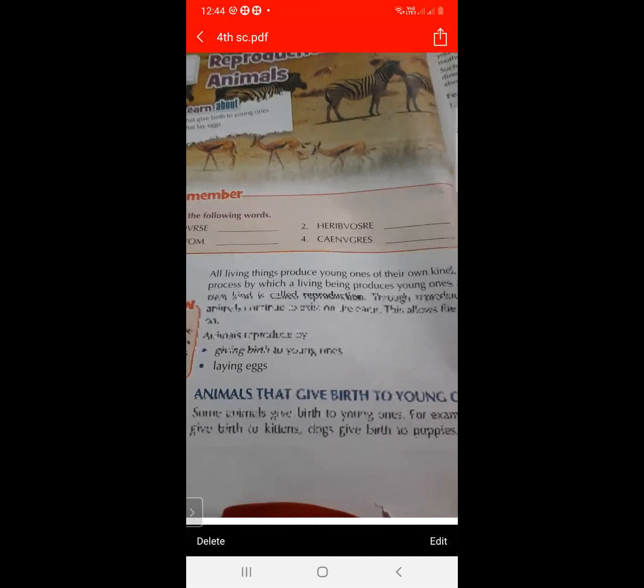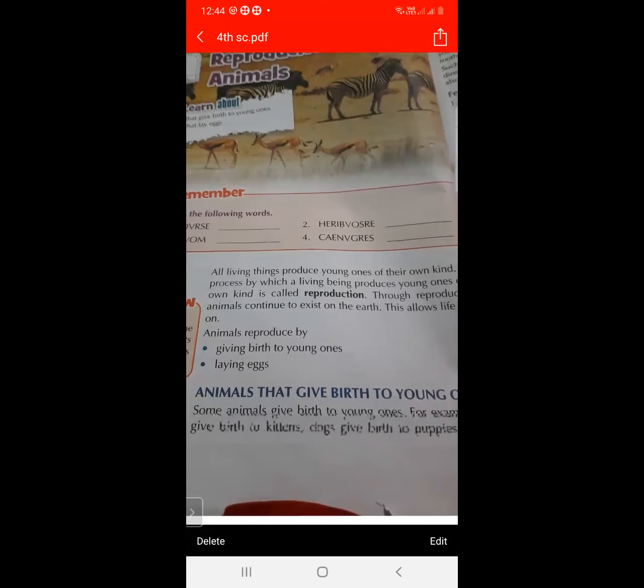So animals reproduce by giving birth to the young ones, and they also reproduce by laying eggs. So the process by which living beings produce others of the same kind is called reproduction.